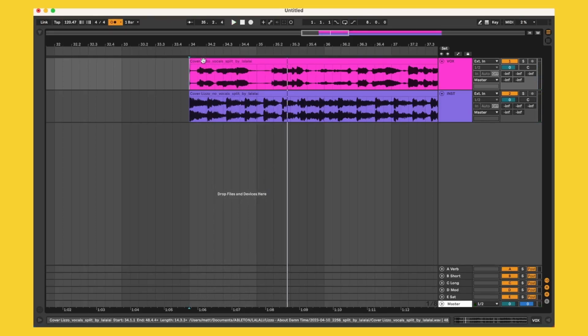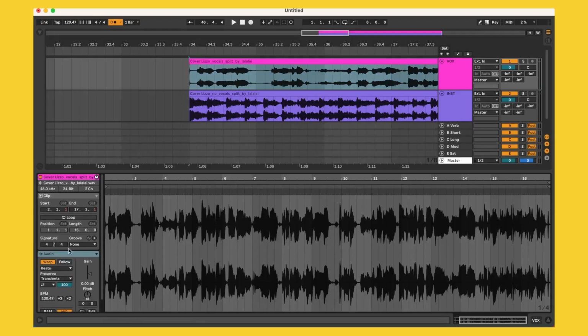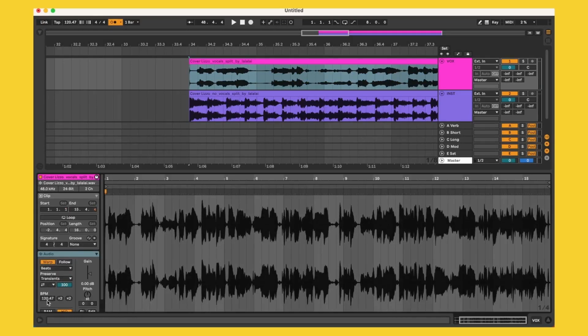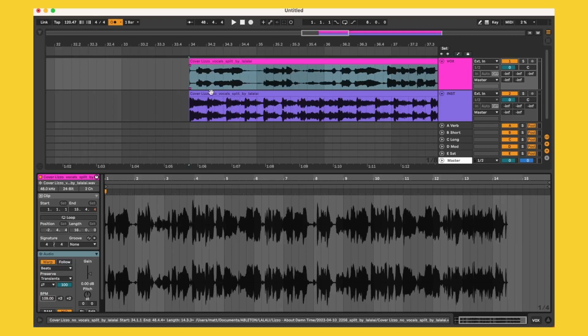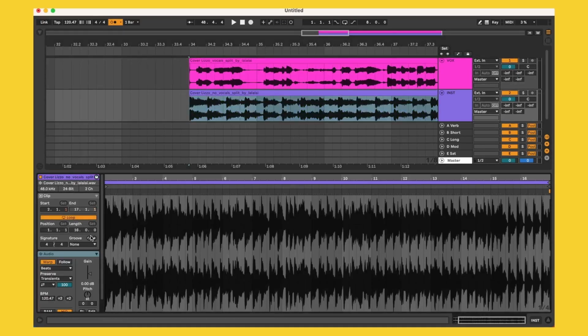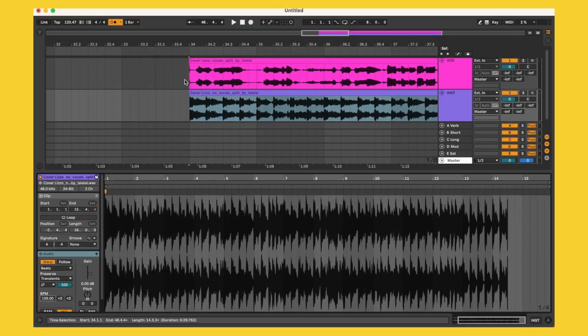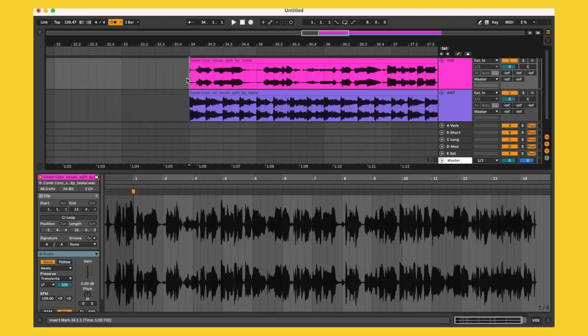So the way to fix this is if you double click on the vocal, what you're going to want to do is move down, click on warp, and then click on warp again, and you'll be able to change the BPM on the bottom left. And since we looked it up, we can actually just type in 109, and then we can go over to the instrumental as well. Turn warp off, turn warp on again, and go over to BPM, press 109. And so now if we play it back with the metronome, let's hear what the result is.